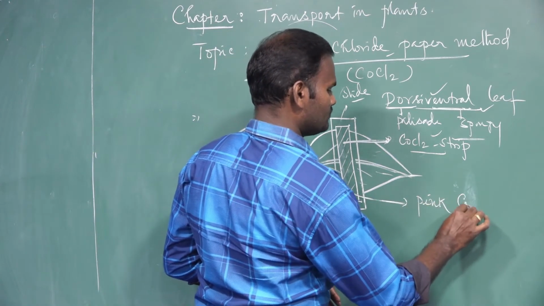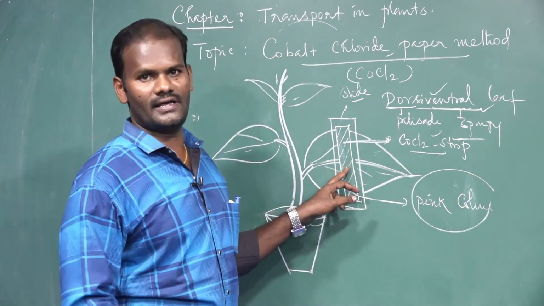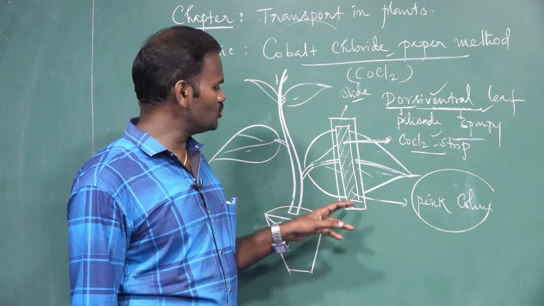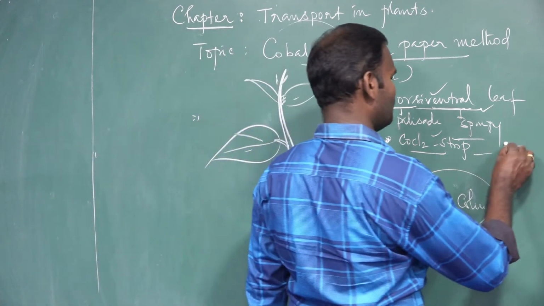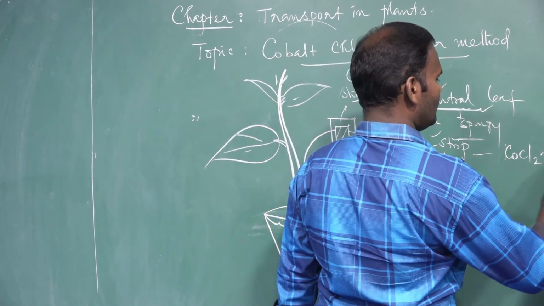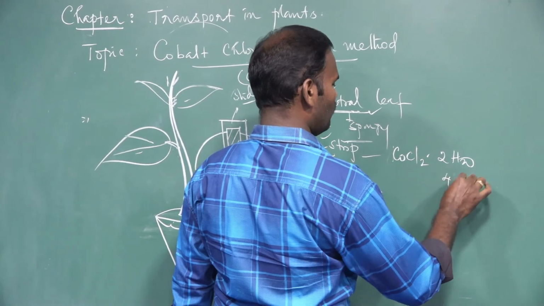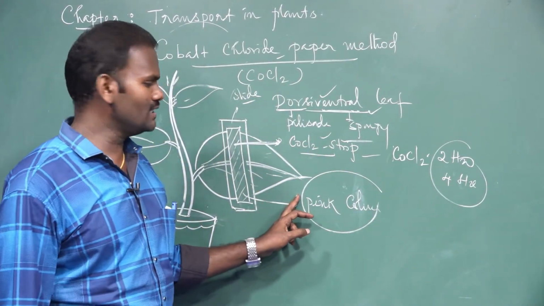Pink color. Here what will happen? The strip is actually blue in color, but due to hydration, the cobalt chloride paper becomes hydrated. CoCl2 with 4 H2O gets hydrated, which turns the blue color into pink.